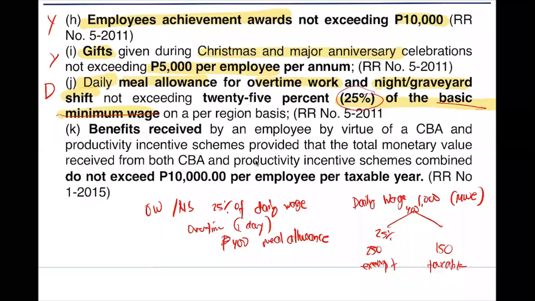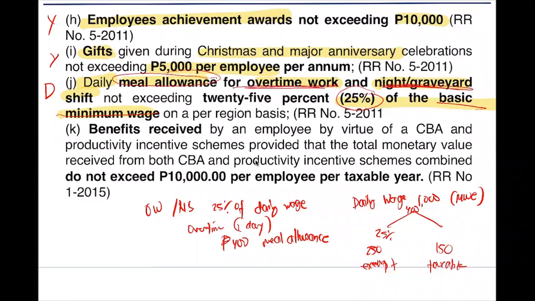Masundan? So daily meal allowance, kailangan yung meal allowance na yan given for overtime or night or graveyard shift. Pagka hindi, then it is not considered a de minimis. Kailangan for overtime or night shift. Ano yung ating minimum? 25% of the minimum wage. So let's say our minimum wage is 1,000. 25% is 250. So exempt. So kung 400 yan, less 250, 150 ay taxable. That's for letter J.